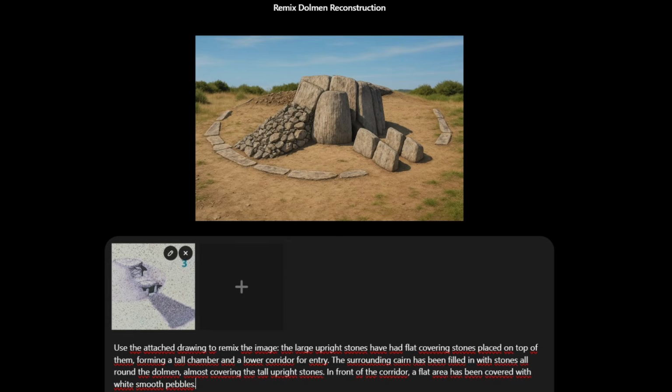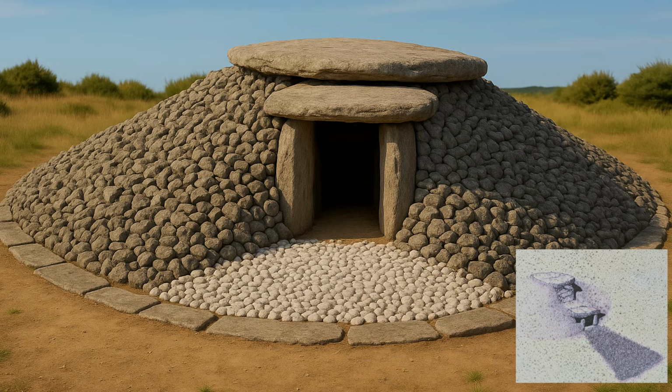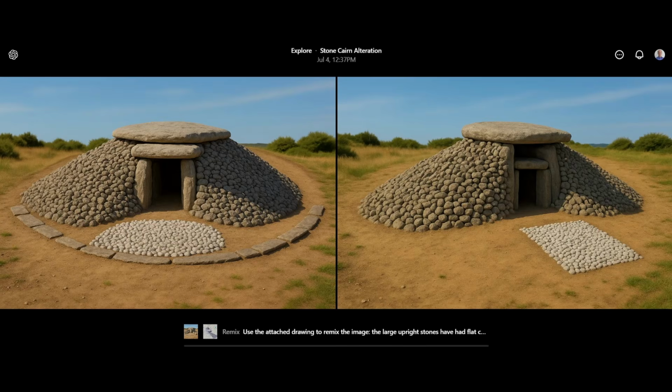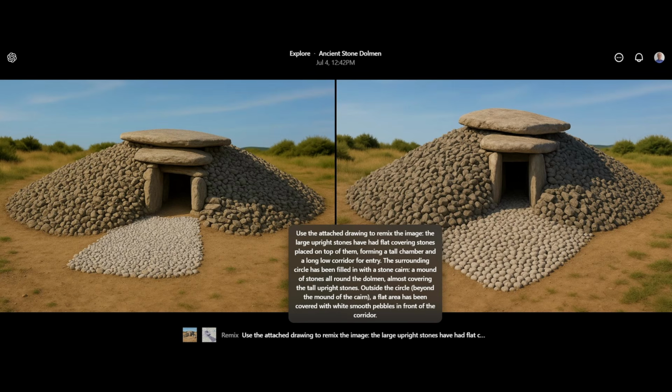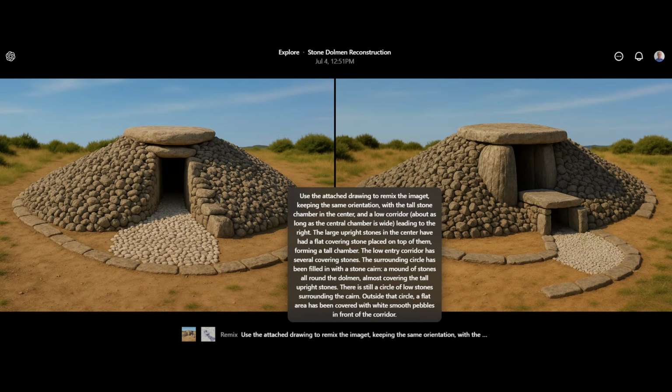I fed in a photograph of the second diagram and the first image that it had produced and asked it to then generate a similar image of the second diagram. The results were less than impressive. So I asked it again to generate something. It did. So I revised the prompt a little bit and asked it to generate it again, and the results were still very disappointing.